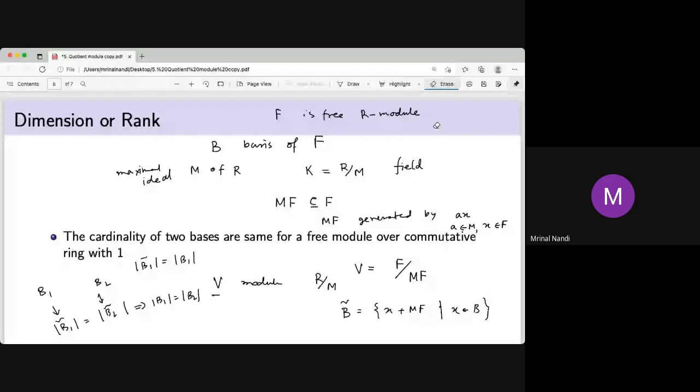Since this is the same, we define that number as the cardinal number, the dimension of the module or rank of the module. So this is for today's lecture.